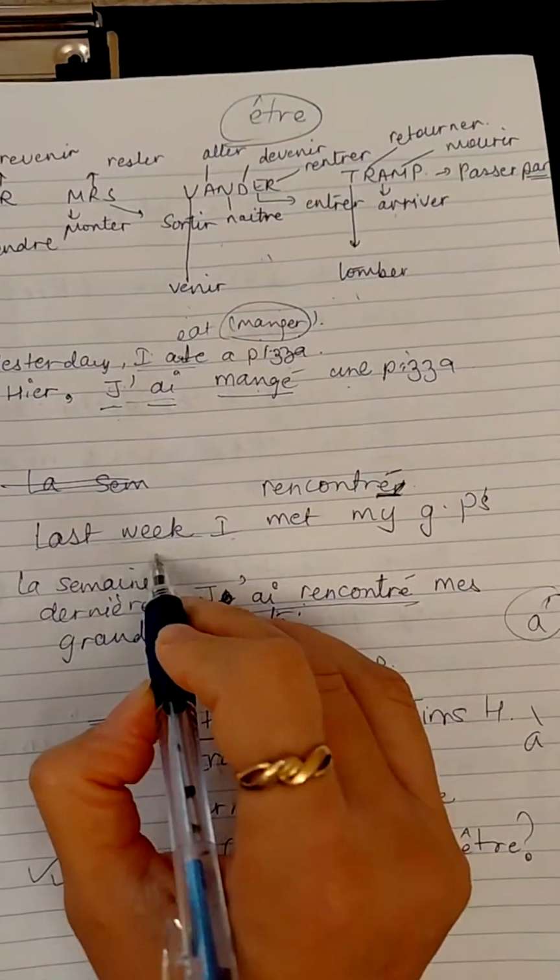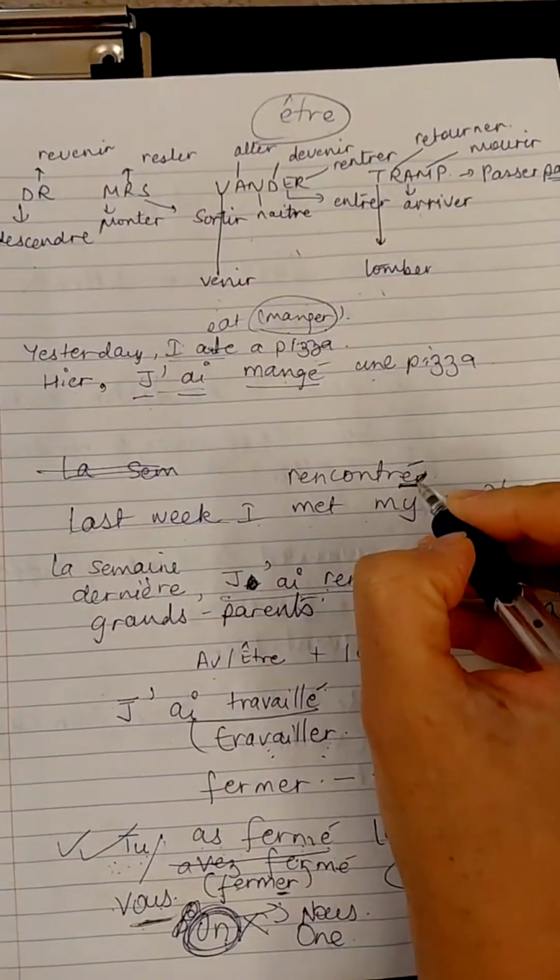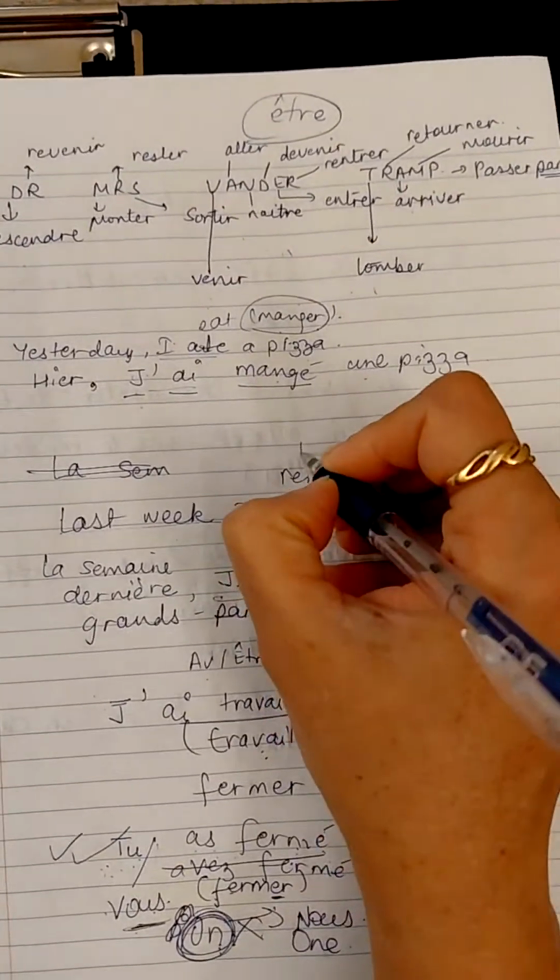Now I have to write another example. Last week I met my grandparents. That is my sentence. Okay. Now the verb is rencontrer, to meet someone.